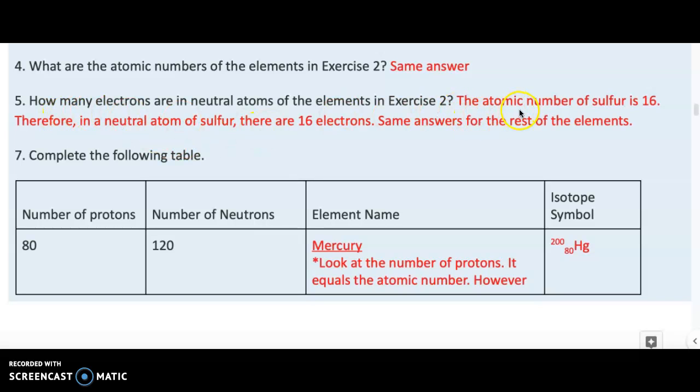The atomic number of sulfur is 16. A neutral atom means it doesn't have a charge. When it doesn't have a charge, the number of electrons equals the number of protons and equals the atomic number. So therefore, the number of electrons in sulfur is 16, same as the number of protons, same as the atomic number.